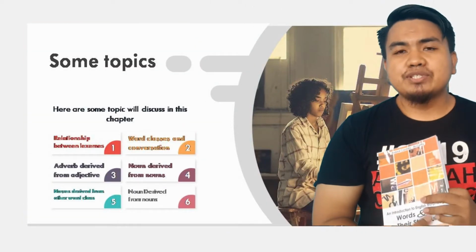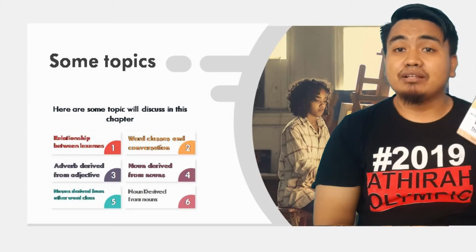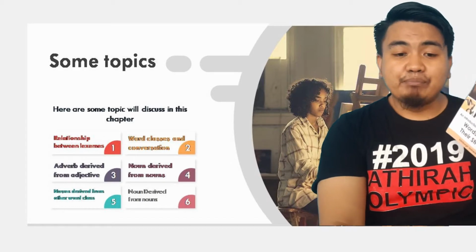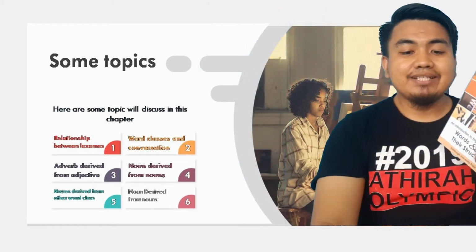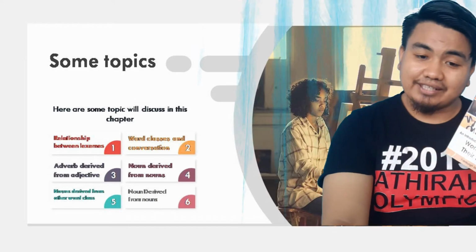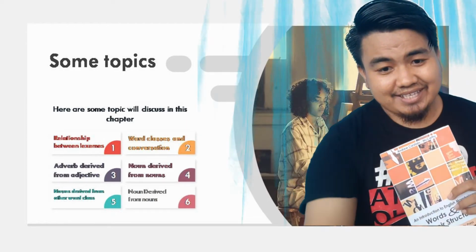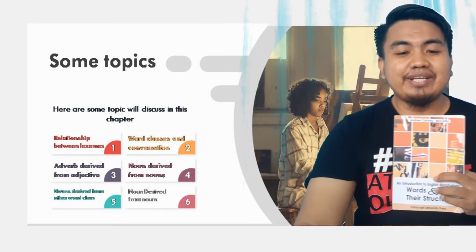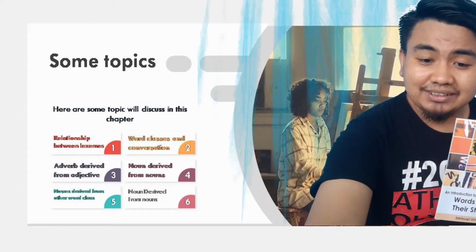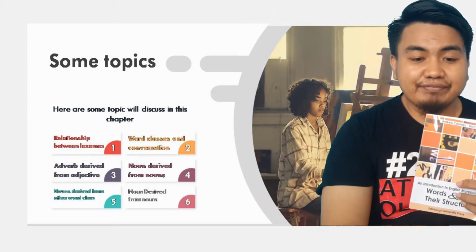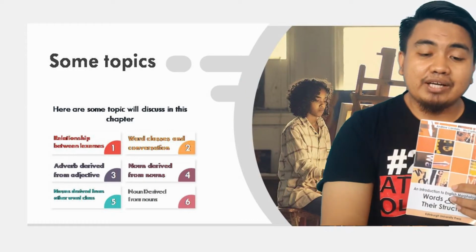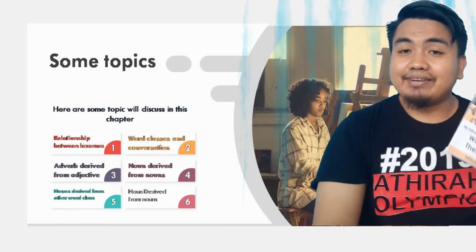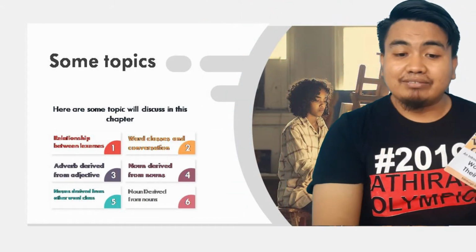In this chapter 5, there are some topics that we are going to talk about. The first is the relationship between lexemes, and the second is word class and conversion, and the next is adverbs derived from adjectives, and the third is nouns derived from nouns, and the fifth is nouns derived from other word classes, and the last is nouns derived from nouns.